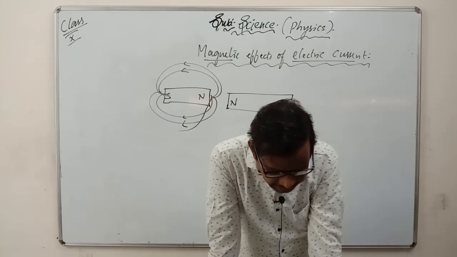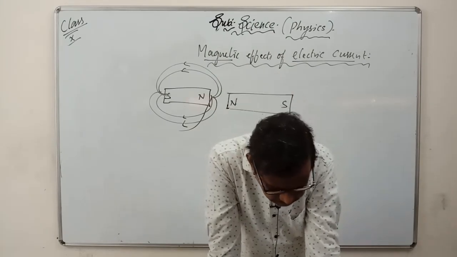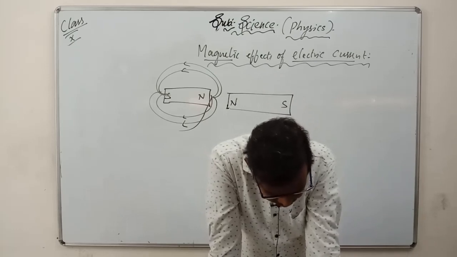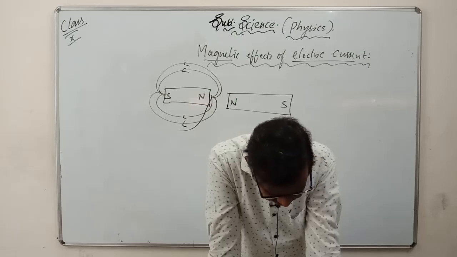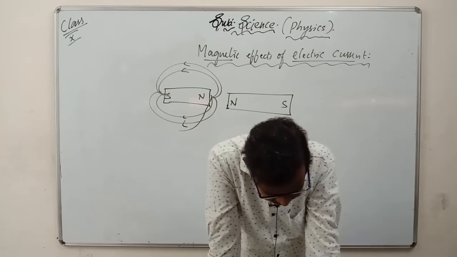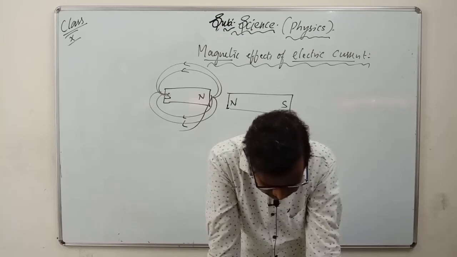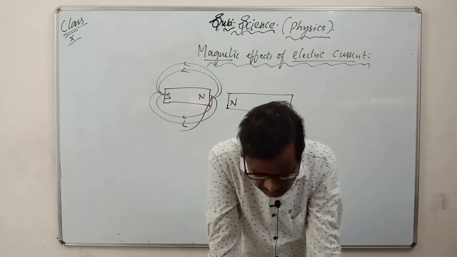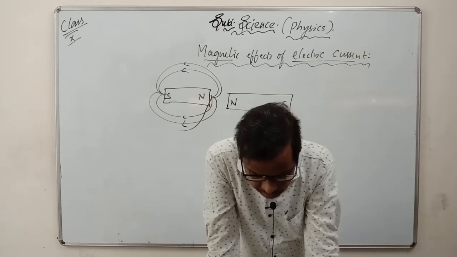Force on a current carrying conductor in a magnetic field. What is the force on a current carrying conductor in a magnetic field? The displacement of the rod in the above activity suggests that a force is exerted on the current carrying aluminum rod when it is placed in the magnetic field. It also suggests that the direction of force is reversed when the direction of the current in the conductor is reversed. Now change the direction of the field to vertically downwards by interchanging the two poles of the magnet. Once again we observe that the direction of the force acting on the current carrying rod gets reversed.